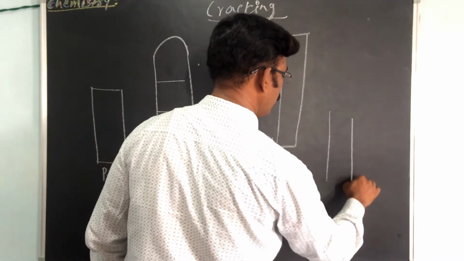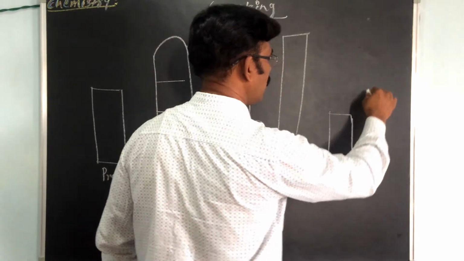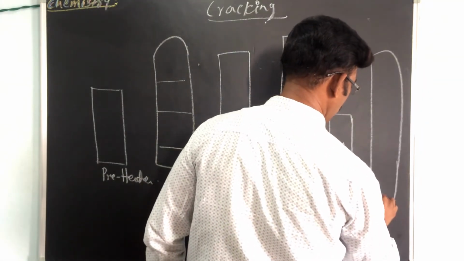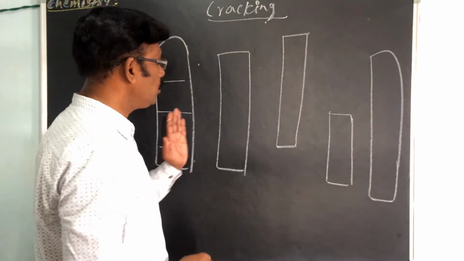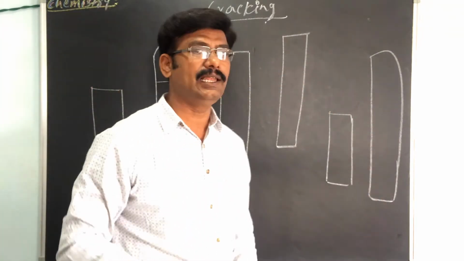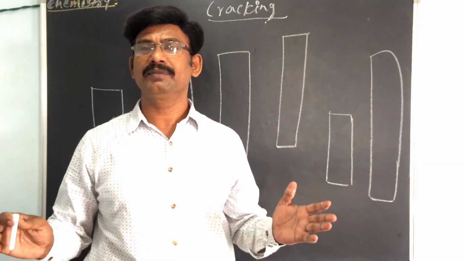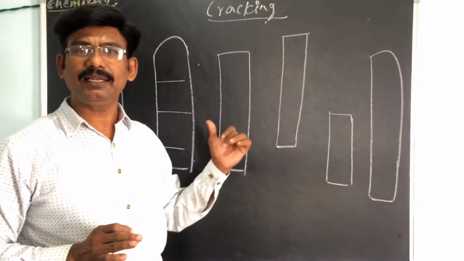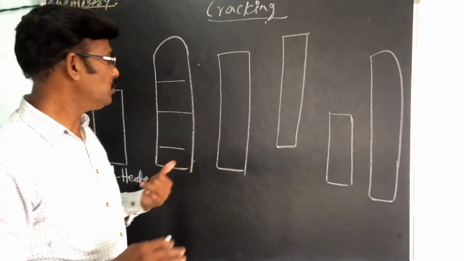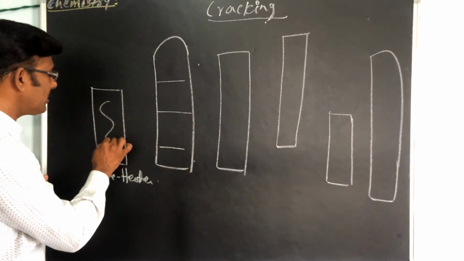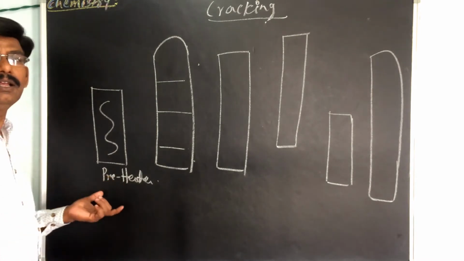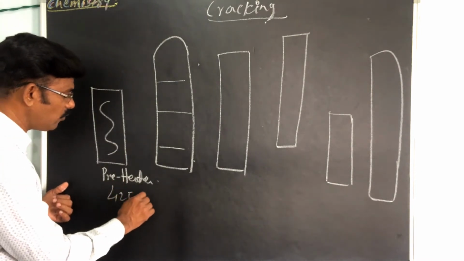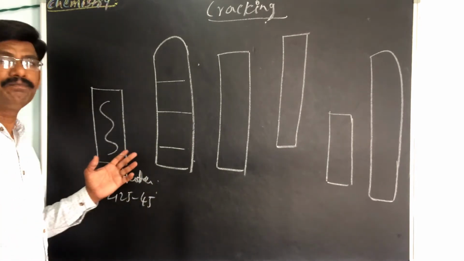There are six cylinders, six reactors. So remember it, six reactors. The first one is the preheater. In this we can draw the diagram; this is the preheater. How much temperature do we have to take? At least 425 to 450 degrees centigrade.